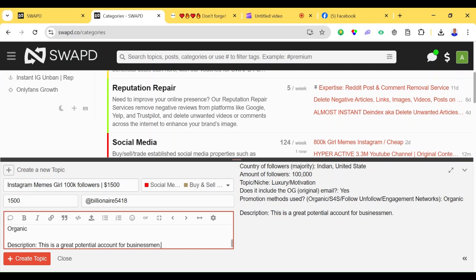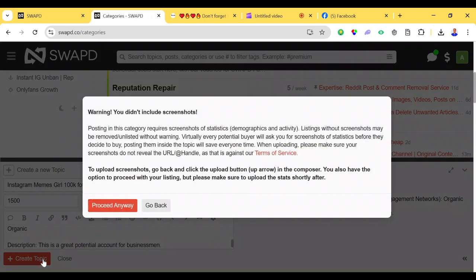In case you actually want to input more, you can also do that. So that's how you do it. You just have to click on create topic, and you will see how everything looks with it. Country of followers, India and United States. You can also input more countries if it includes more than two countries. So that's all, just click on create topic.